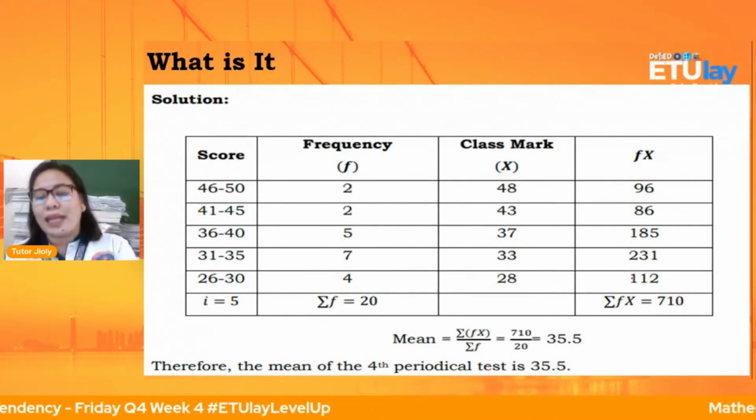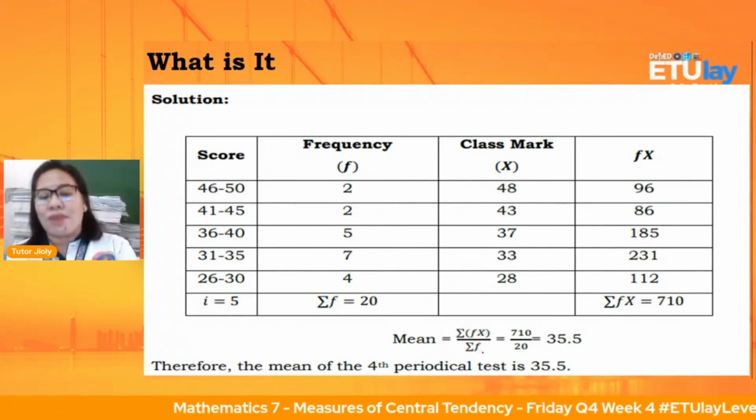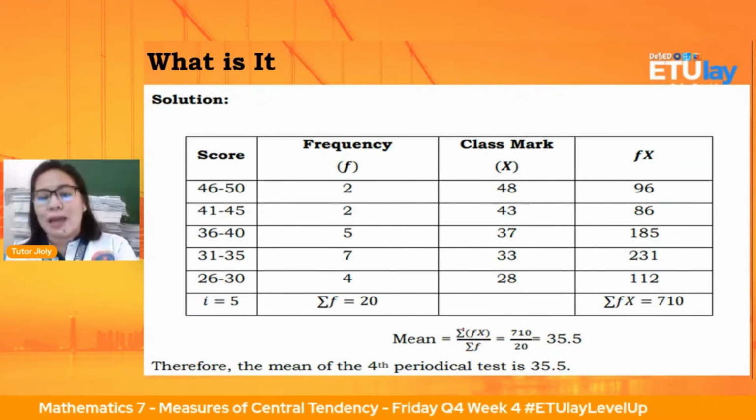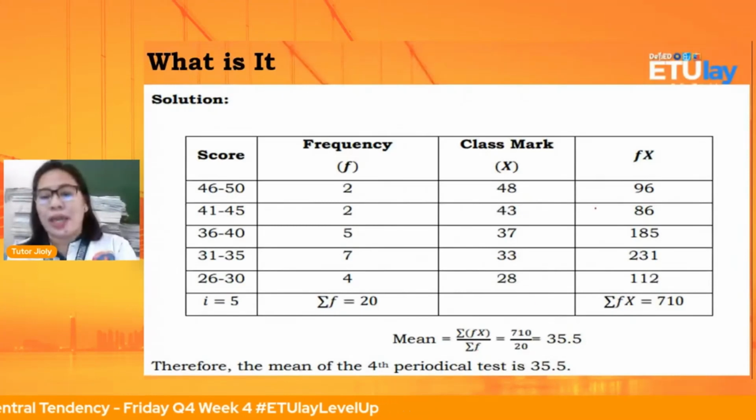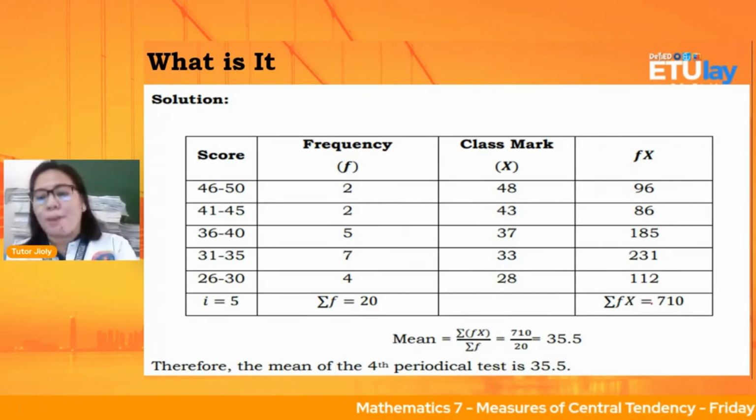Kasi ang formula natin sa group data ng mean natin is summation of fx all over sum of f. Okay? So, i-add natin si fx, yung value dito sa fx. Nung in-add na natin, nakuha po natin yung 710 mga anak.